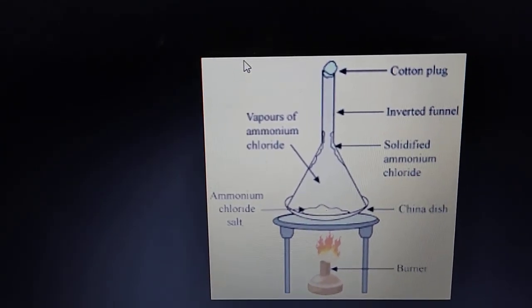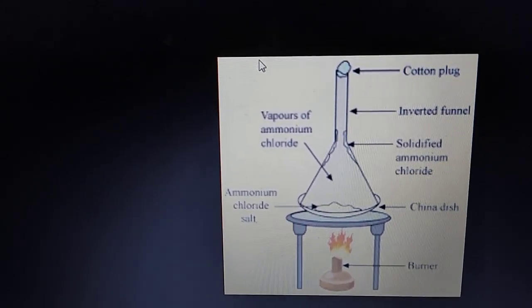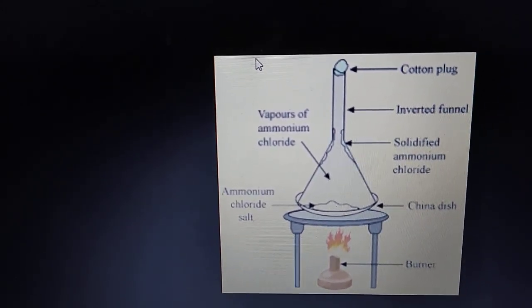In the next class we are going to learn about fractional distillation and paper chromatography.